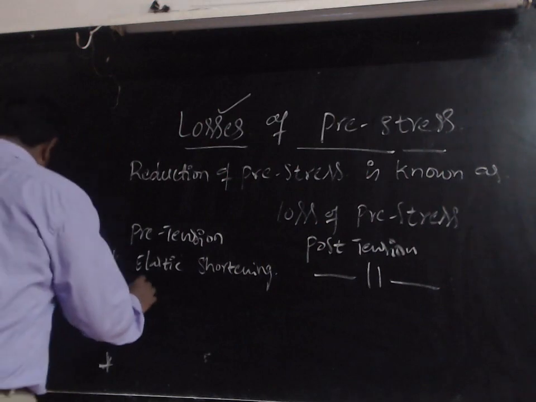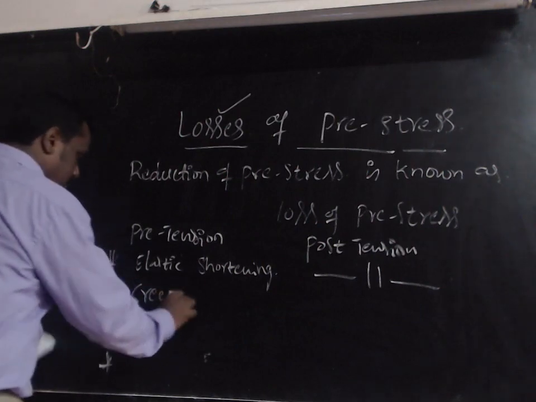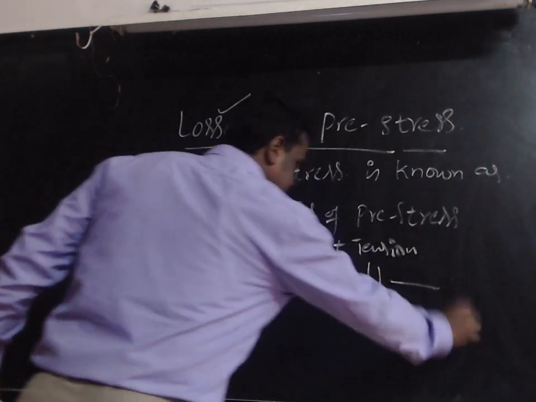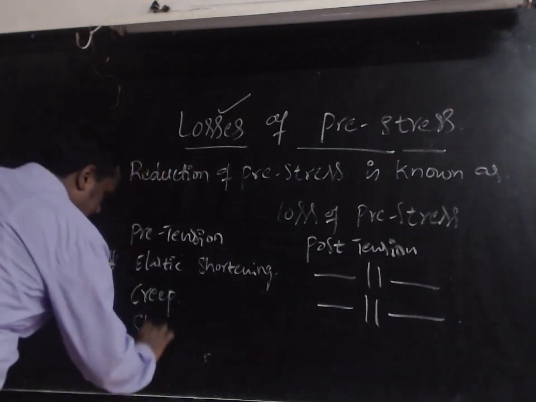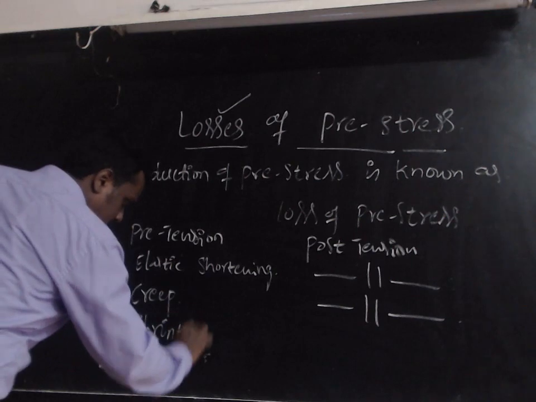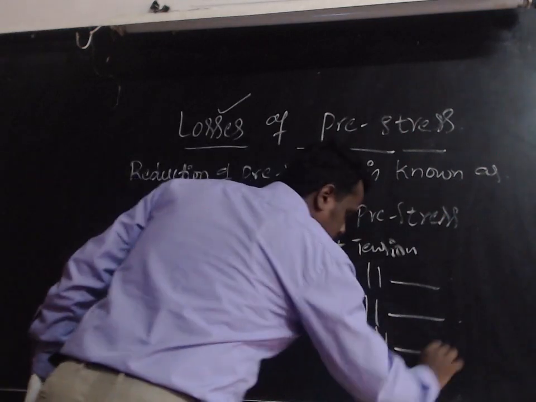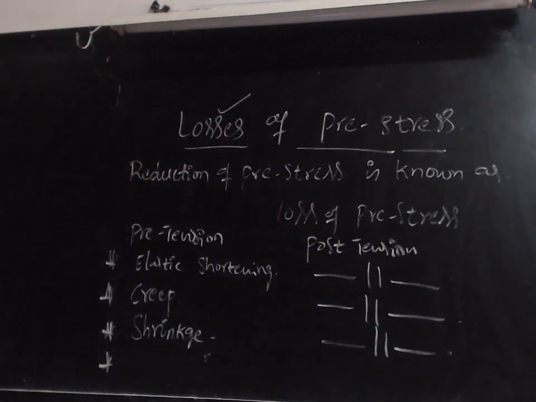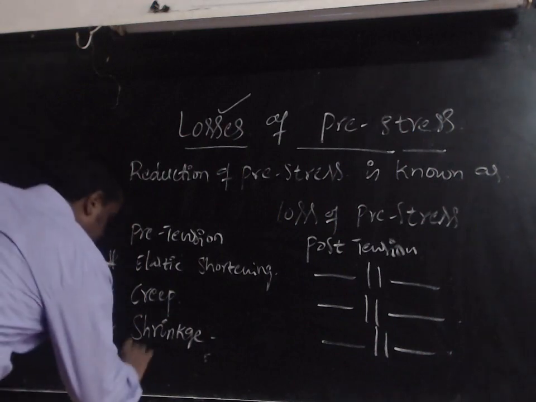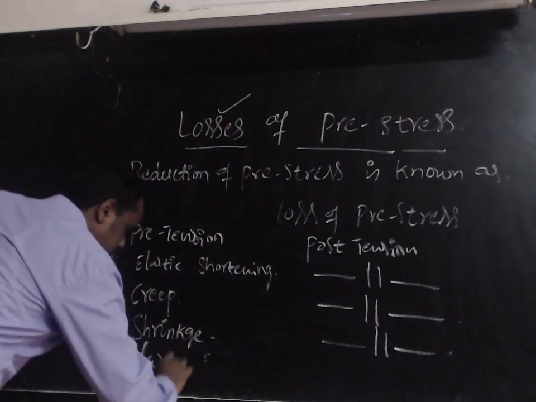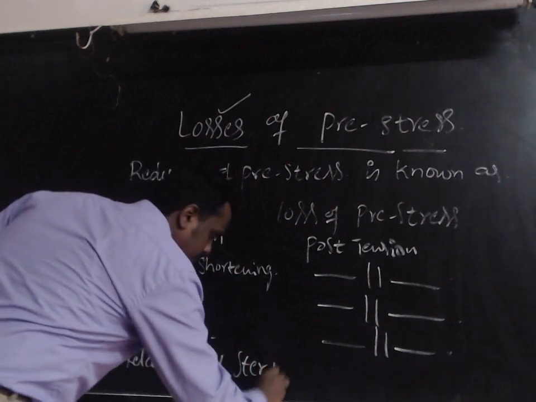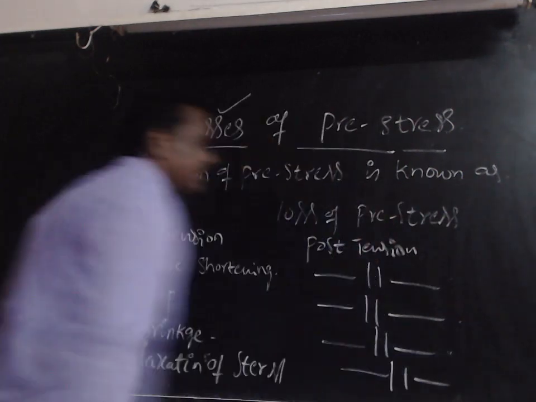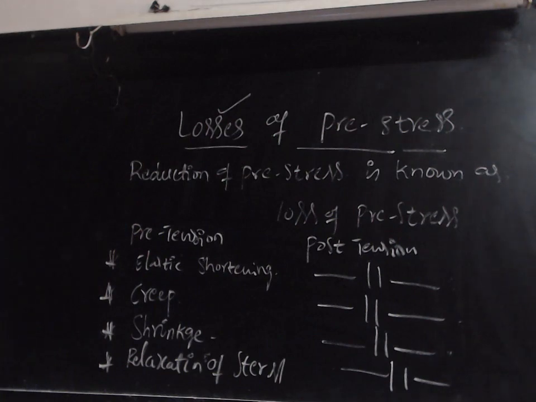The second one is the creep of concrete, which also occurs in the post-tension method. The third one is the shrinkage, which also occurs in the post-tension method. And the fourth one is the relaxation of stress in steel, which also occurs in the post-tension method.